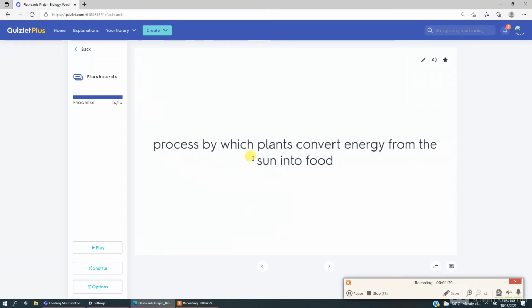The process by which plants convert energy from the sun into food is photosynthesis.